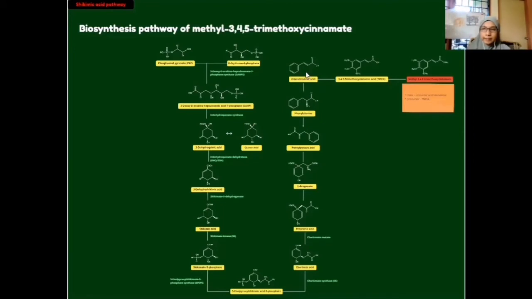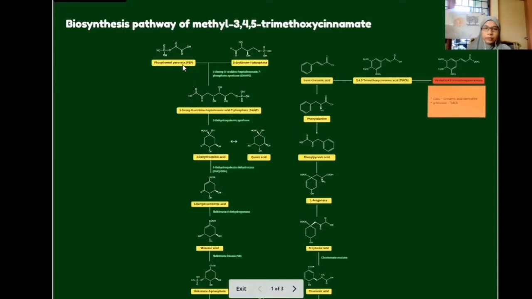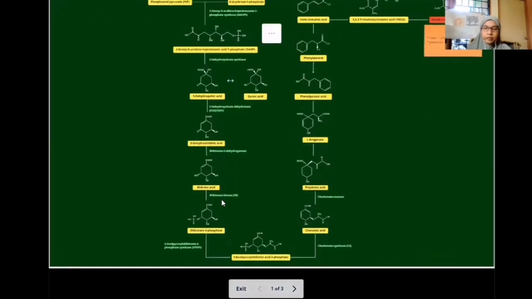cinnamic acid is biosynthetically produced from the shikimic acid pathway, where shikimic acid is synthesized by the precursors, which are phosphoenolpyruvate reacting with erythrose 4-phosphate. Shikimic acid is then converted into shikimic 3-phosphate under the action of the enzyme shikimate kinase, and then shikimic 3-phosphate further reacts with phosphoenolpyruvate (PEP) to produce 5-enolpyruvylshikimic acid 3-phosphate. This compound is further converted into chorismic acid under the enzyme chorismate synthase.